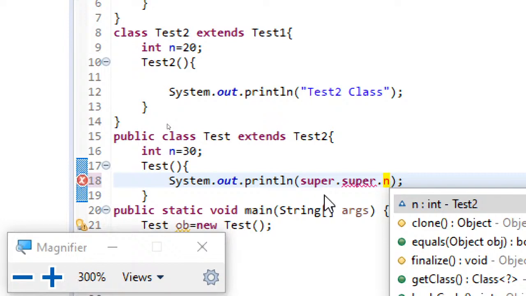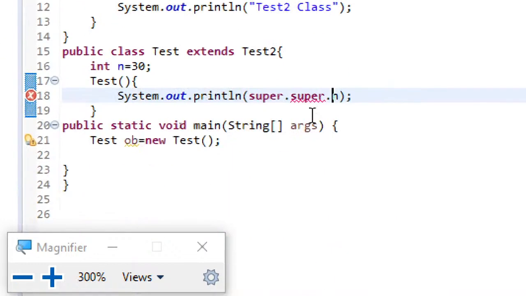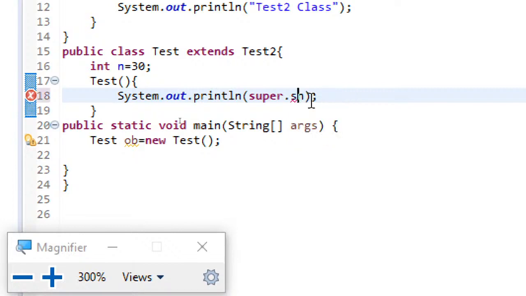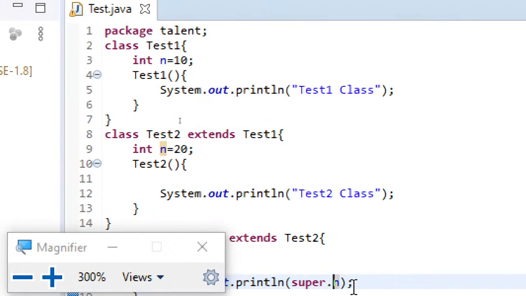Can I write like this? No. You can see the error. Here, by using super, you can refer only to the immediate parent, not the grandparent. So this is an error. Only the immediate parent can be referred to by using super.